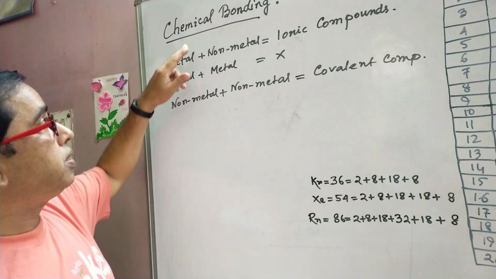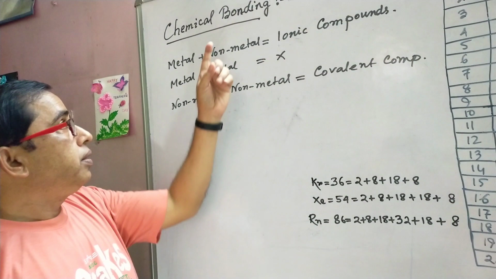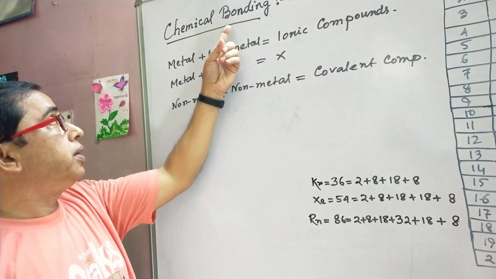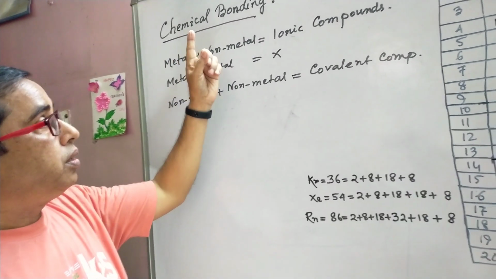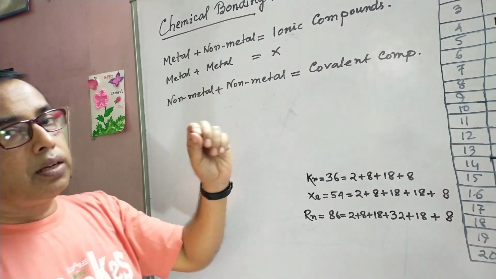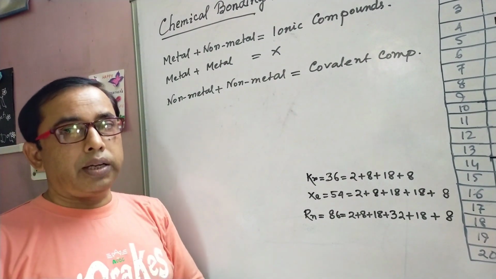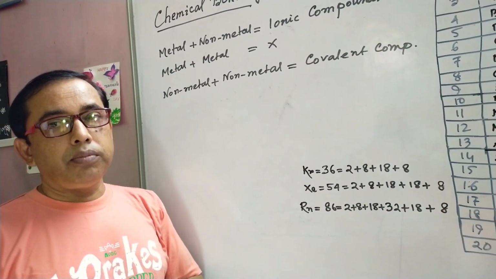The name of the chapter is chemical bonding. So what is chemical bonding? This is one kind of bonding, but a word is in front of this, which is chemical. So the bonding between the chemical substances, that means between the atoms or ions, is called chemical bonding. Then how does the chemical bonding form?